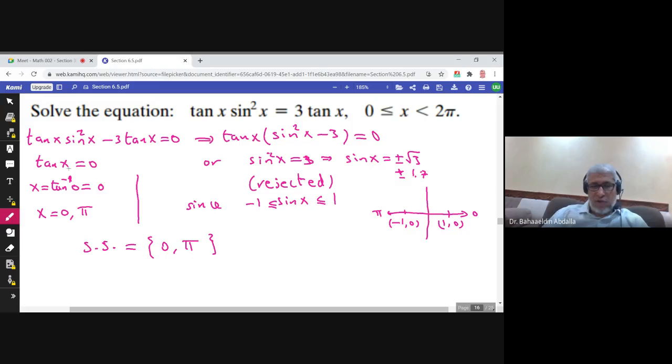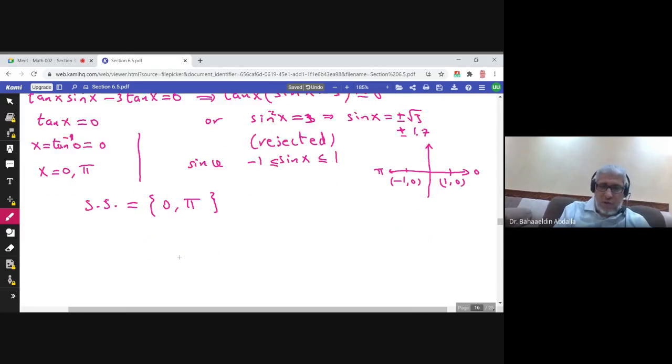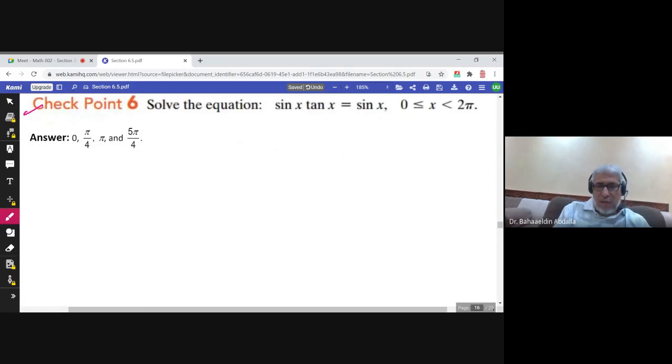So the only equation we have is tan x equals 0. And looking at this figure, if you remember, we know that tan 0 is 0, tan pi is 0. So there are 2 solutions of this equation, and the solution set consists of 0 and pi only. Let us solve also this equation.